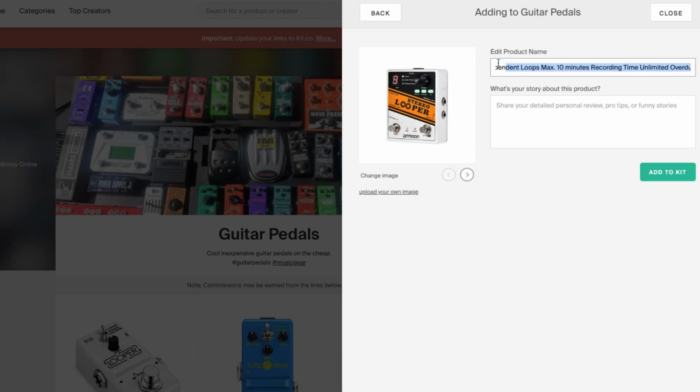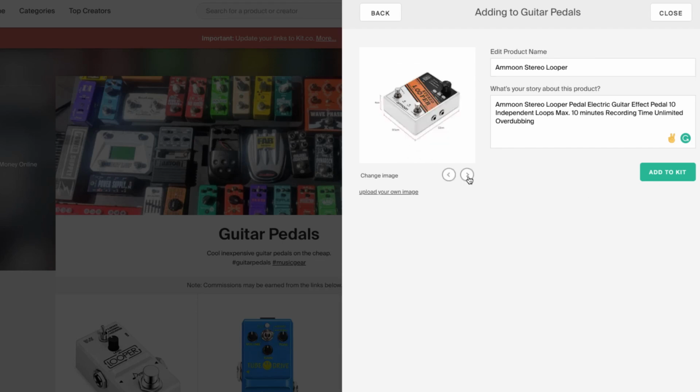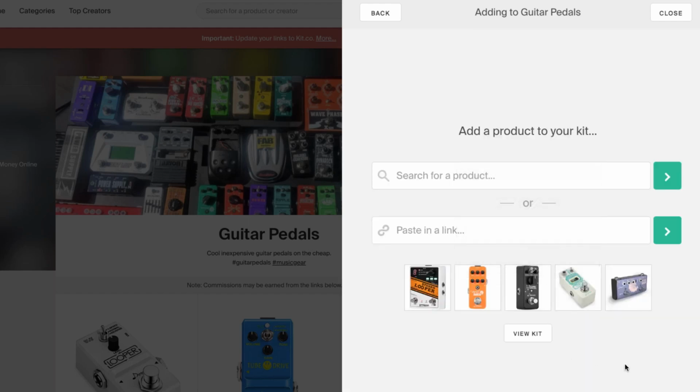For the purpose of this demo, I'm not going to get too involved here. We're just going to put the name of the product, and we'll copy this because it already has the description. I'll go back and put more description here later. And you could add your own photos if you want to. You could change the photos. It's just pulling the photos from the different sites and stuff like that. So watch. Add to kit. Bam. I'm done. I already have my affiliate link in there, and it's in my kit.